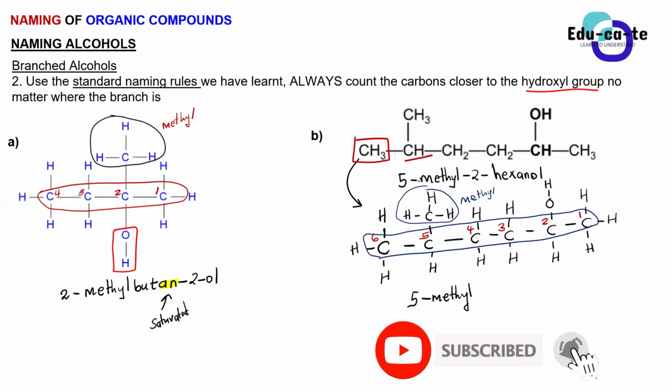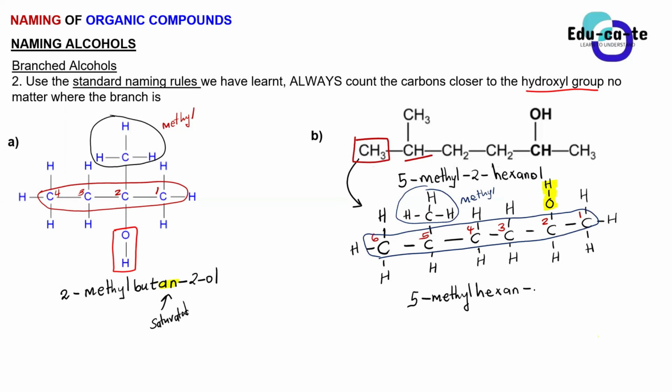That's the only substituent. Then we have the functional group, which is OH. This is the functional group. It is on carbon number 2. So you can just choose to write the root name and say that this is 6 carbons. So this is going to be a hexane and then dash 2-ol. So you can also write it in this way, or you can write it the way Orifa said it.